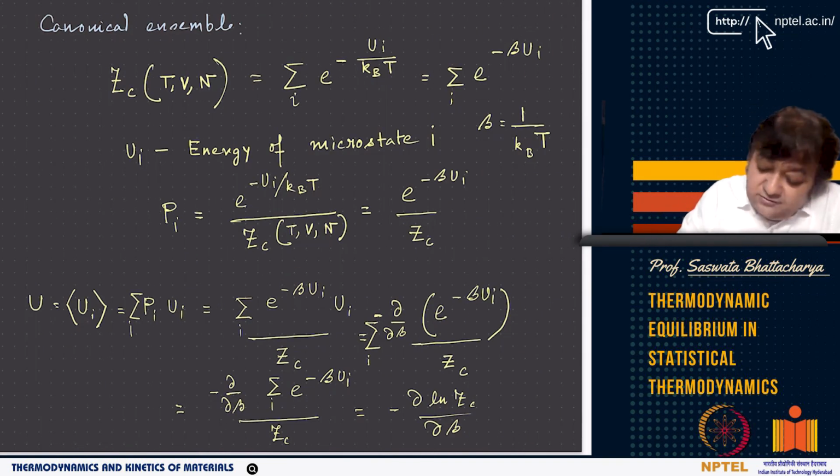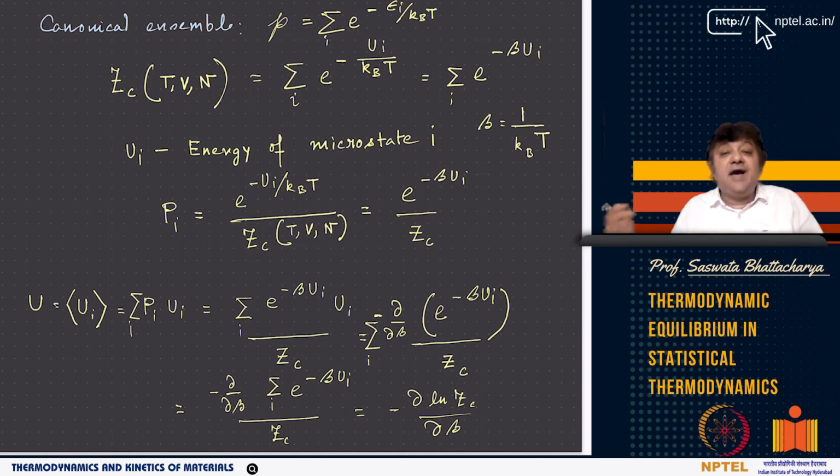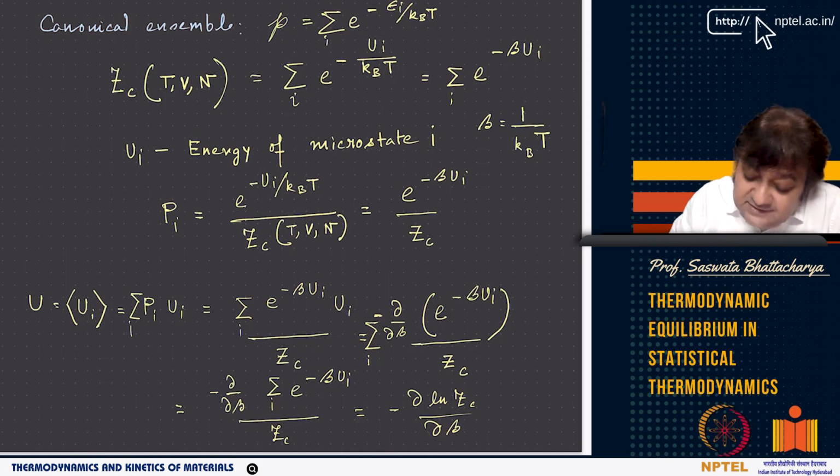Okay, so similarly we can do this for the canonical ensemble. Just before that we talked about P, where epsilon i is the energy of the ith energy level. Here also, these are nothing but the energy of a microstate. So these are basically equivalent. They are basically the same thing.